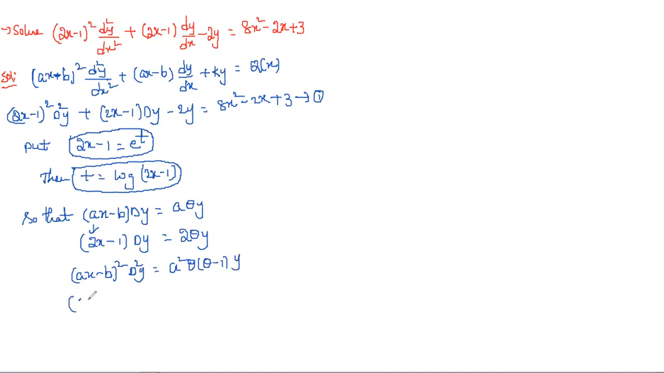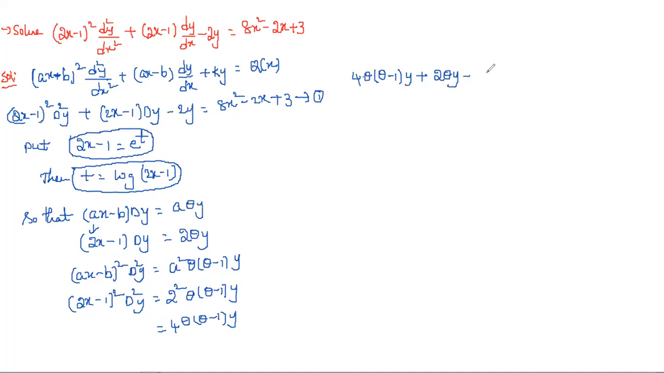In the same way, here we have (2x minus 1) whole square d square y, so a is nothing but 2. So for that 2 square theta into (theta minus 1) into y, which is nothing but 4 theta into (theta minus 1) into y. Now you can substitute all those things in equation 1. Then after substituting, what do you get? 4 theta into (theta minus 1) into y plus (2x minus 1) into 2 theta y minus 2y is equal.